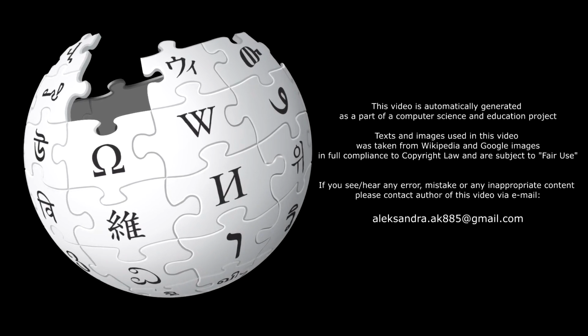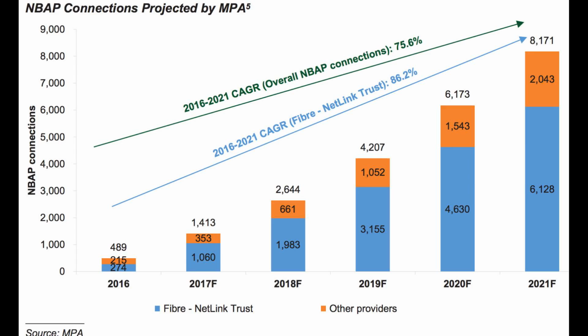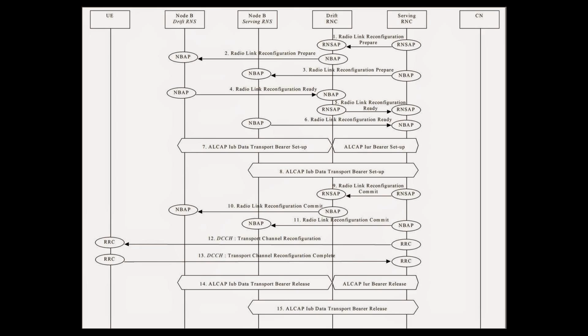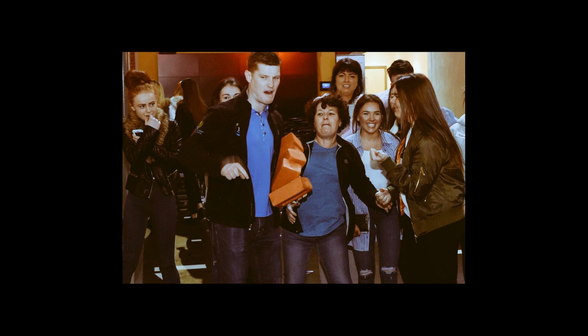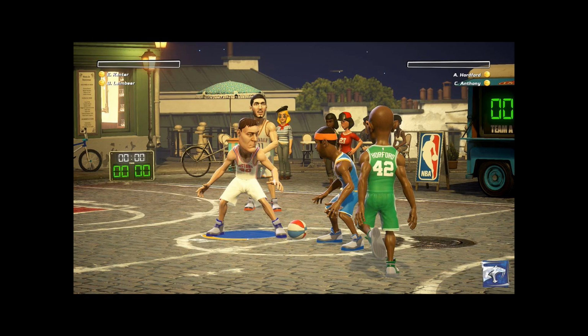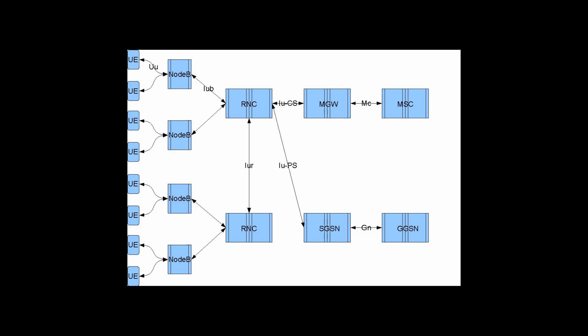In the 3GPP UTRAN architecture, NBAP, Node B Application Part, is the signaling protocol responsible for the control of the Node B by the RNC. NBAP is subdivided into common and dedicated NBAP, CNBAP and DNBAP, where common NBAP controls overall Node B functionality, and dedicated NBAP controls radio links to specific user equipment.